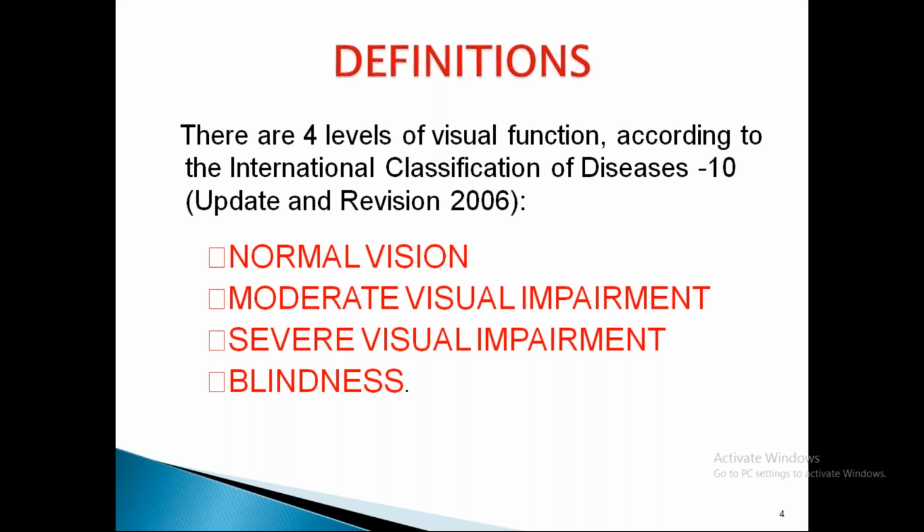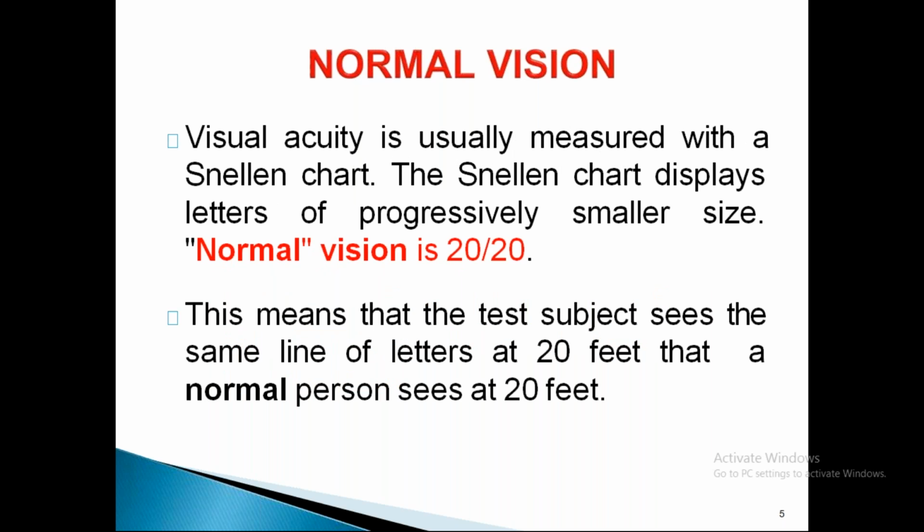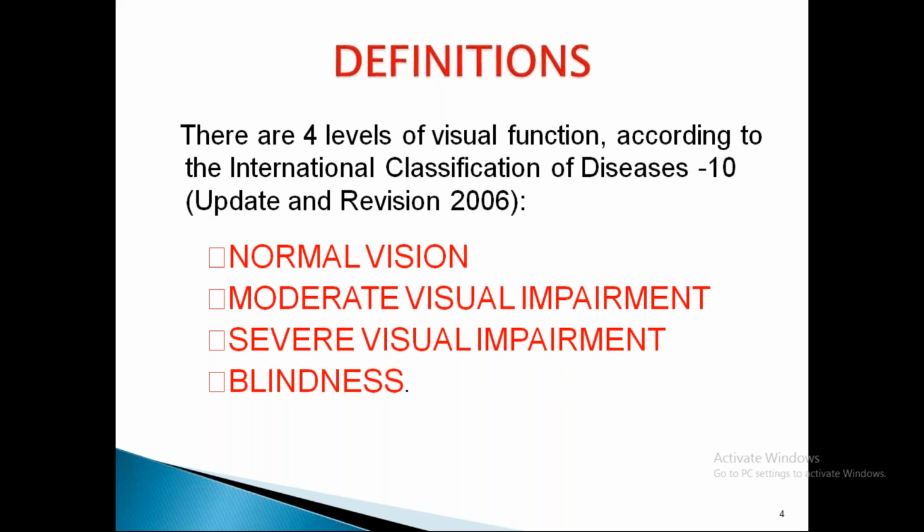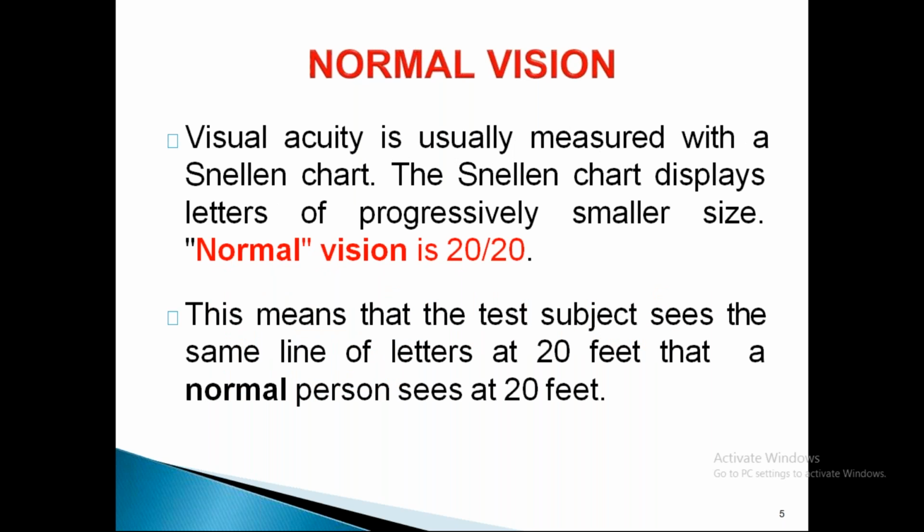So coming to definitions of blindness, there are various types of blindness. The visual function, we can grade into 4 levels according to the International Classification of Diseases. First one is normal vision, second is moderate visual impairment, third is severe, and fourth is blindness, which can be partial or total. If you want to give a certificate for a visually challenged person, we will grade the blindness according to this scale.